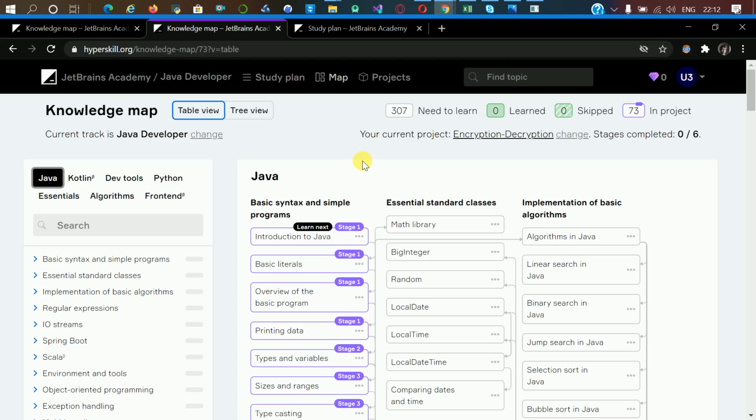And it also provides projects, guys, so it will help you in your resume. If you want to get a certificate in this course, you need to complete at least 5 projects based on a single language. It means I selected Java developer, so I have to complete 5 projects based on the Java language. Then I will get a certificate from this course, and in the certificate they will mention the projects you did in this course. So it will help in your resume, and it will help in your GitHub account. You also need to log in to GitHub.